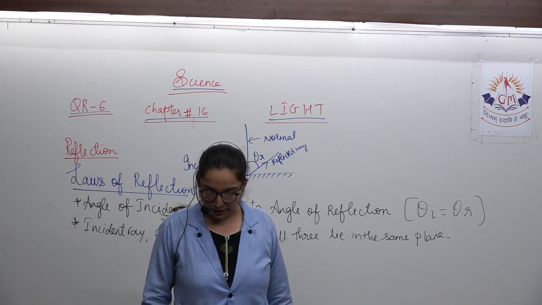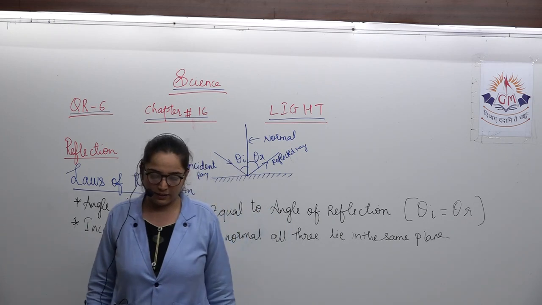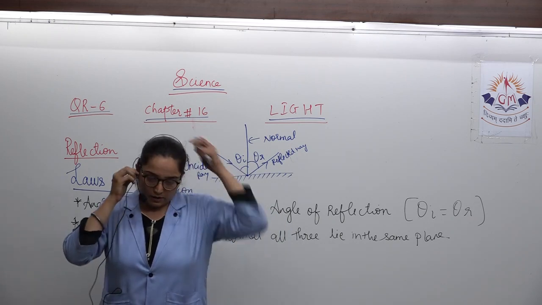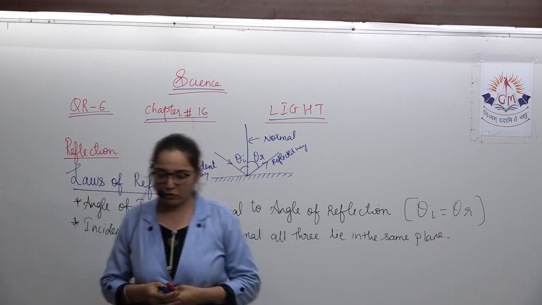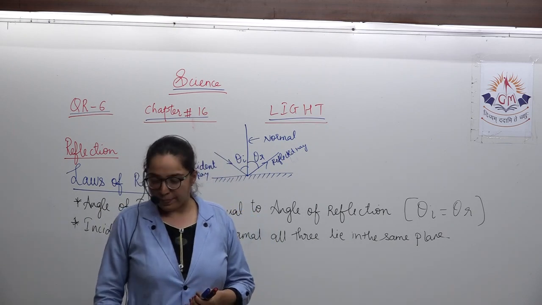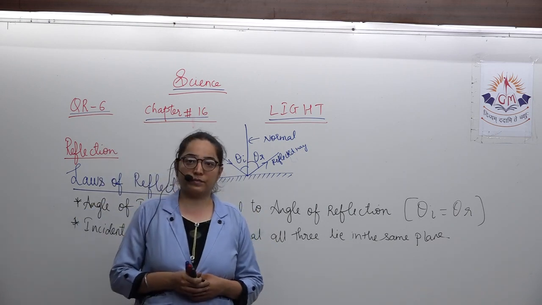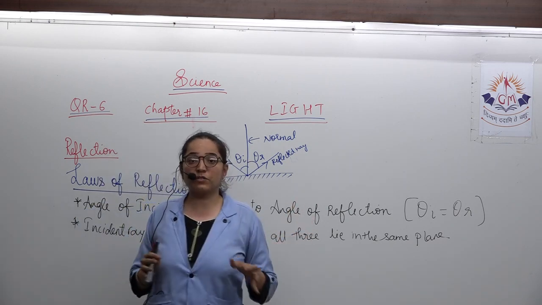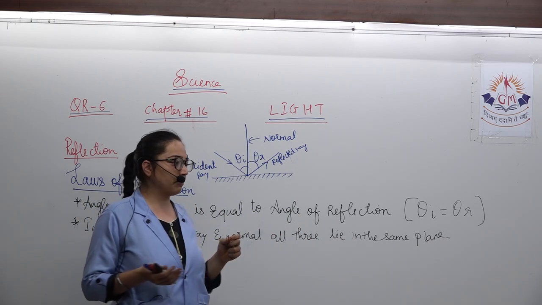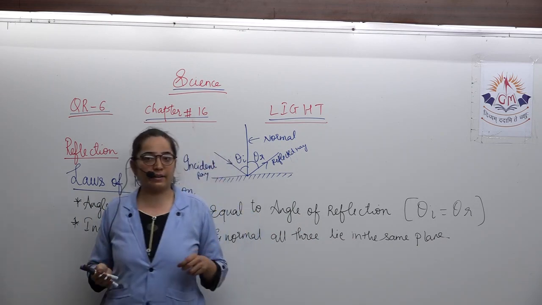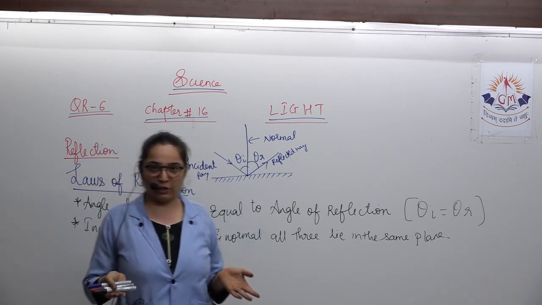Now coming to the next part. All three, that is incident ray, reflected ray and normal, all three lie in the same plane. That is about the basic concept of it, and then you have how image formation takes place by a plane mirror. In that you have three ray diagrams, in which you can observe how the image of a point is formed, how the image of an object is formed, and then what happens when you keep two mirrors parallel to each other or perpendicular to each other.